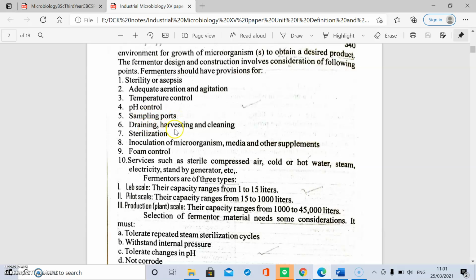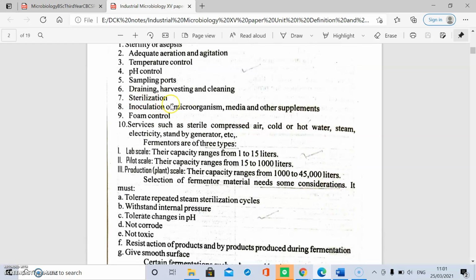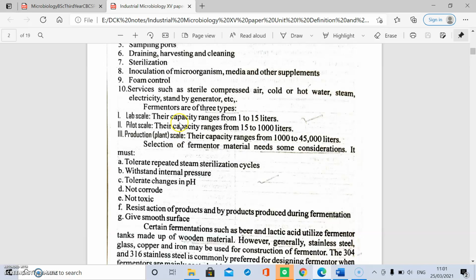It must have provisions for draining, harvesting and cleaning, sterilization, and inoculation of microorganisms, media and other supplements. It also controls the foam. It provides sterile compressed air, cold or hot water, steam, electricity, and a standby generator. There are different fermenters.